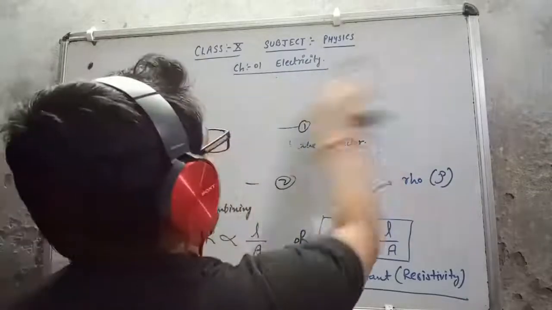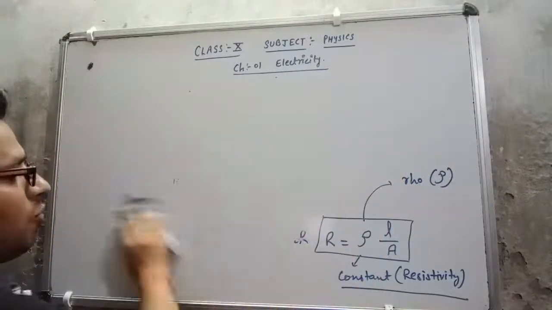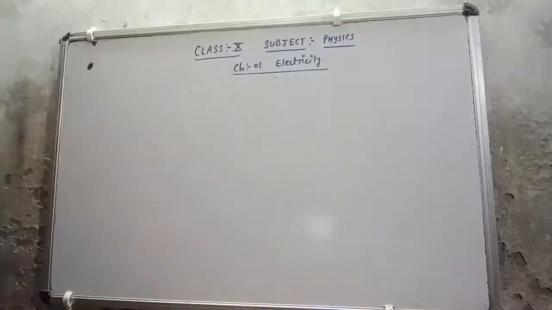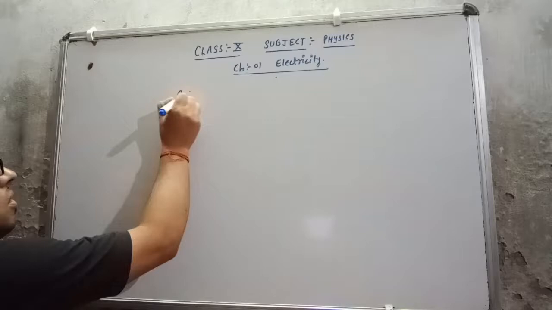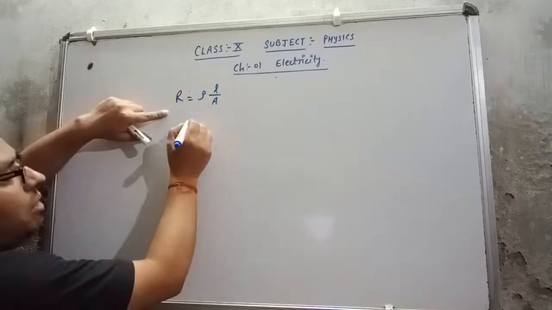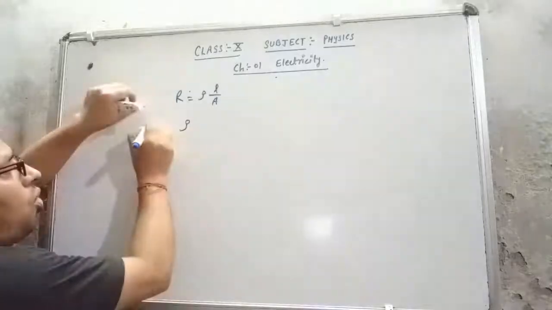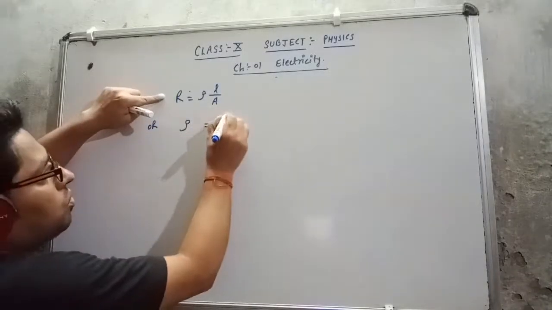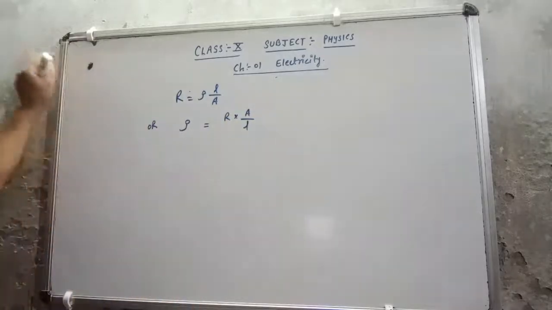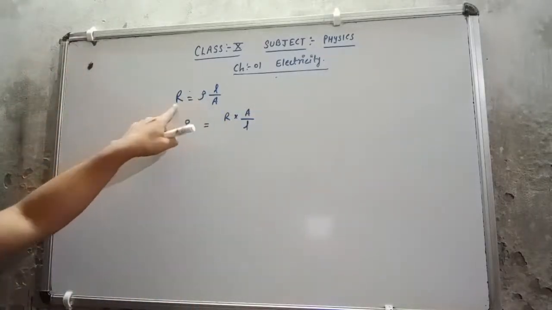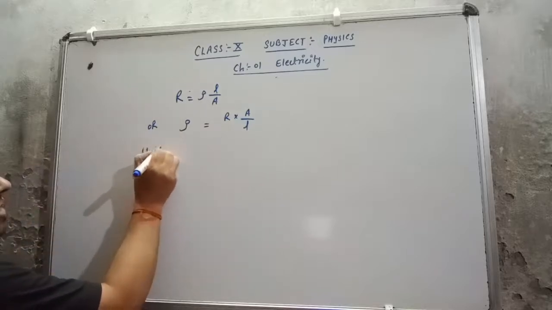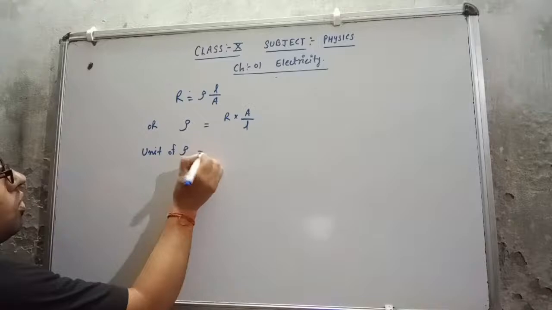If I look at the formula R equals rho L upon A, I can write it in this way: rho equals R multiplied by A upon L, that is rho equals R A upon L. Now the unit of resistivity, that is the unit of rho, equals what?